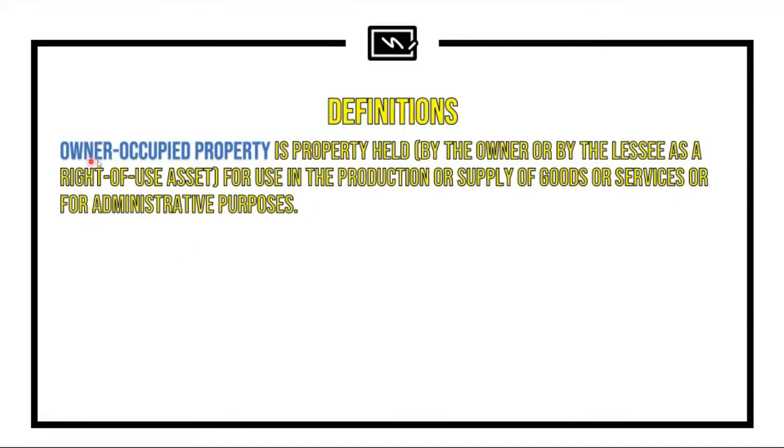So in other words, owner-occupied property is generally interchangeable with property, plant, and equipment in this case, so that we will not be confused. Generally, PPE are also properties that qualify under this particular definition. So that's basically what you need to remember when it comes to owner-occupied property.